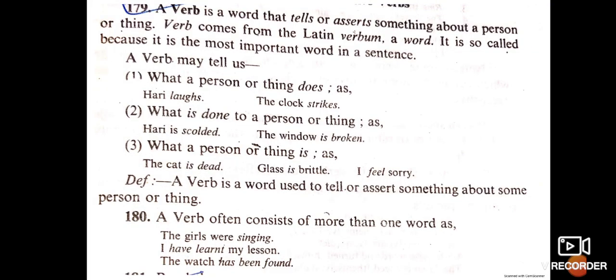Hello class. So today's session is all about verbs. So let me tell you what is a verb. A verb is a word that tells us something about a person or a thing. Okay, so let us see some examples.